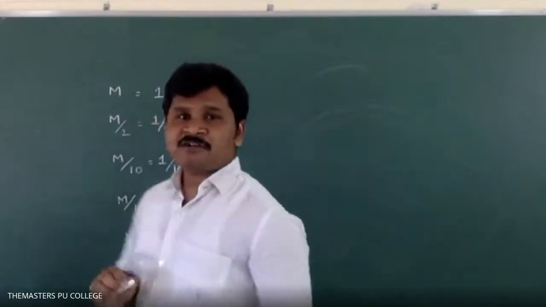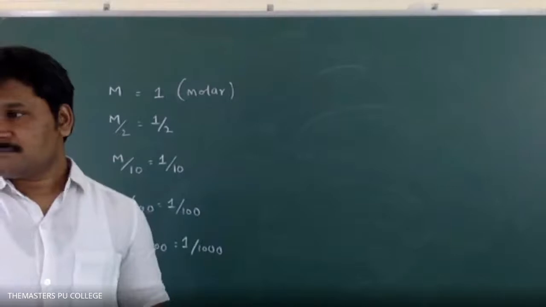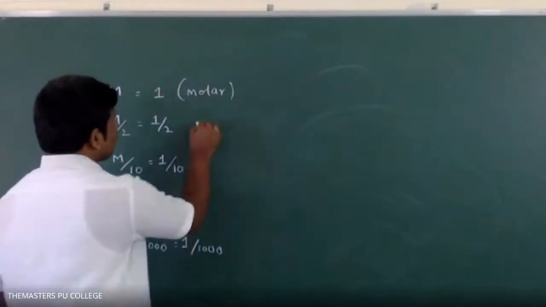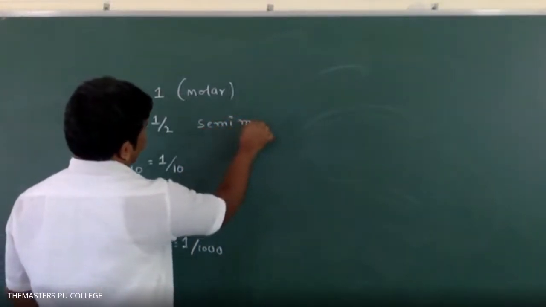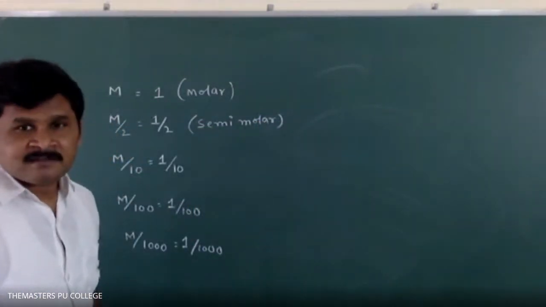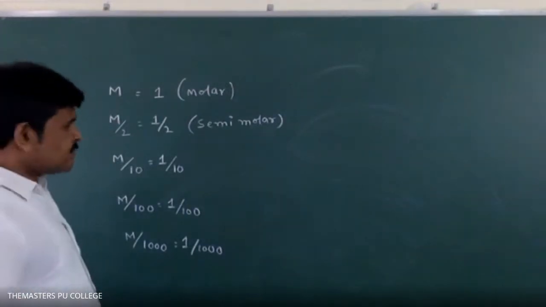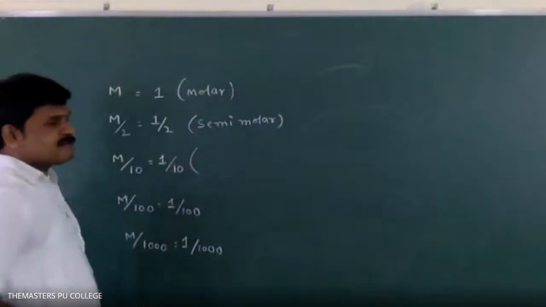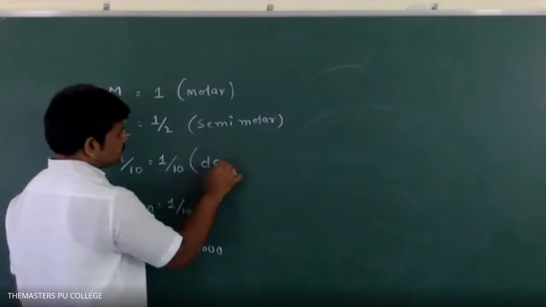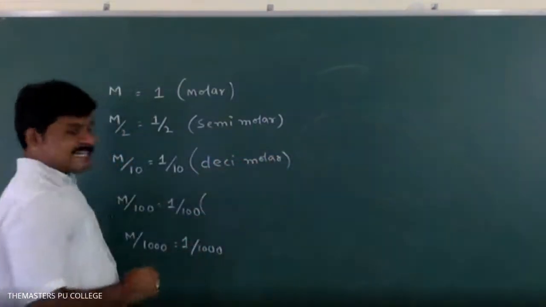Next, 1 by 2, do you know what the name is? It is called semi-molar. Next, the molar term indicates molarity, and the molal term indicates molality. Okay? Automatically you can understand by doing the problems. What is this one? Decimolar. Very good, super. Decimolar. Next, 1 by 100: centimolar.